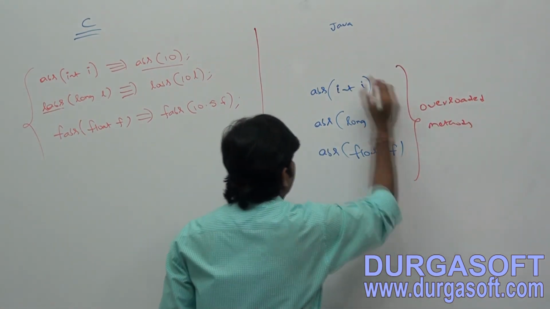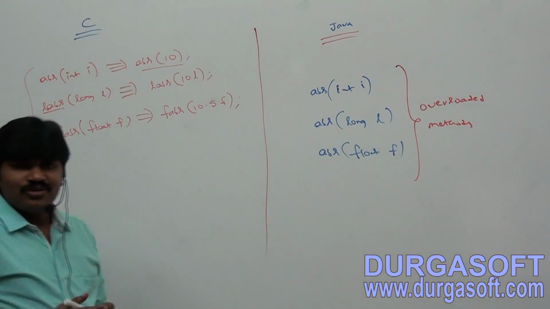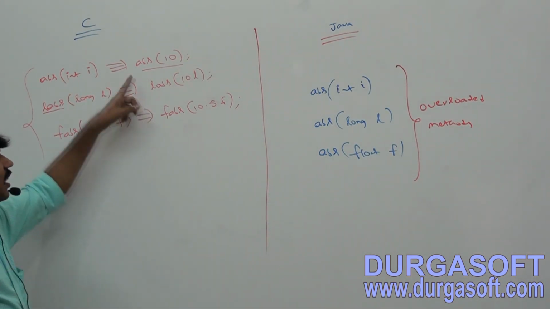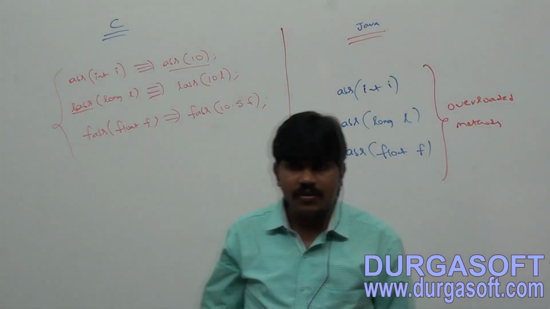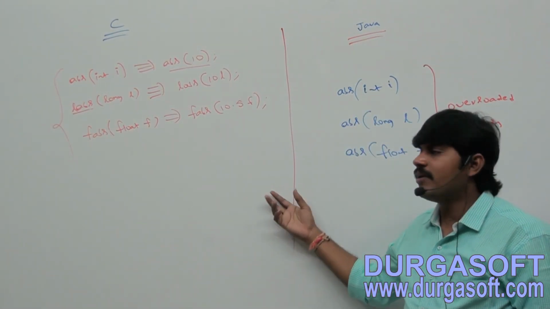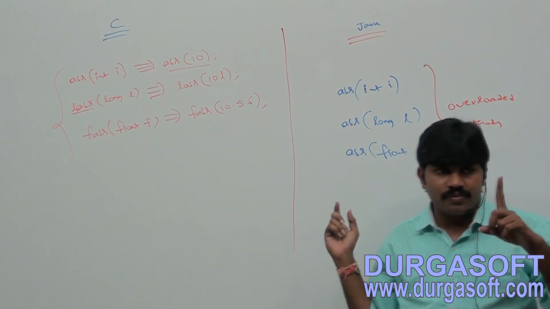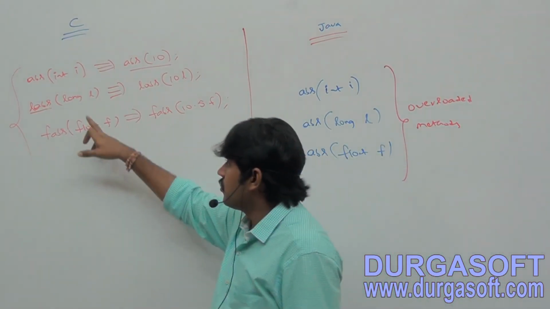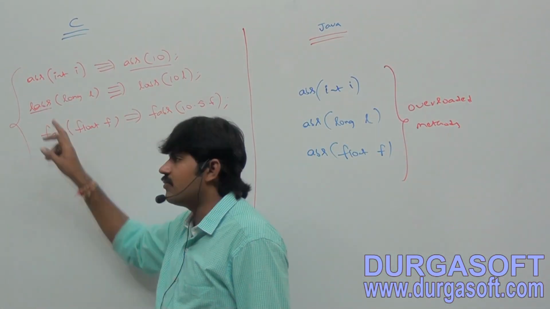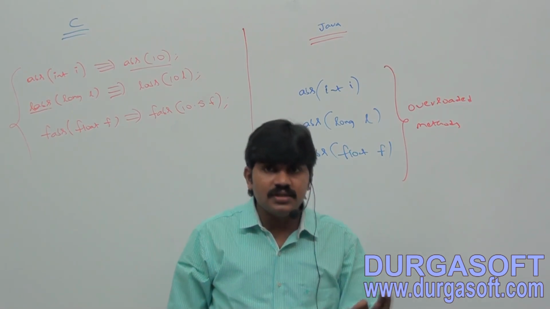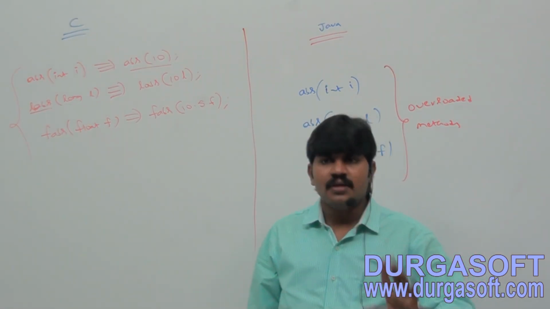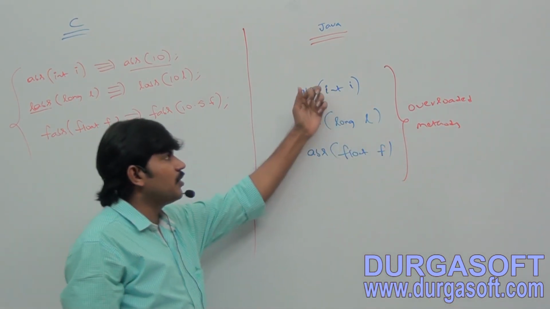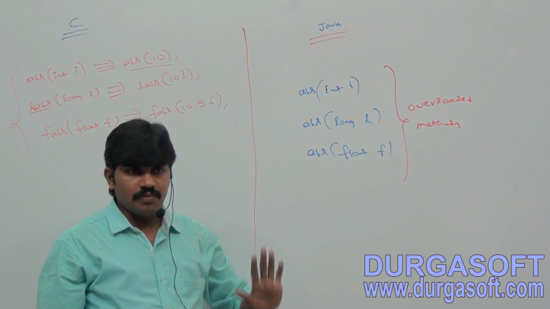methods. Are you getting it? So can you tell now which concept is easy for the programmer? Is it a Java related concept or a C language related concept? Make sure Java related, because how many method names do we have to remember here? Only one method, ABS, irrespective of argument type. But in C language, if there is a change in the argument type, compulsory we should go for a new method, which increases complexity of the programming. Luckily we have the overloading concept in Java. That's why happily you can take multiple methods with the same name but different argument types.